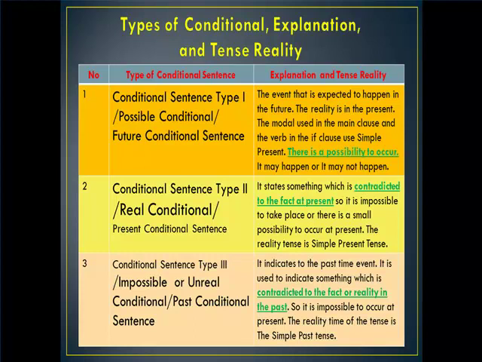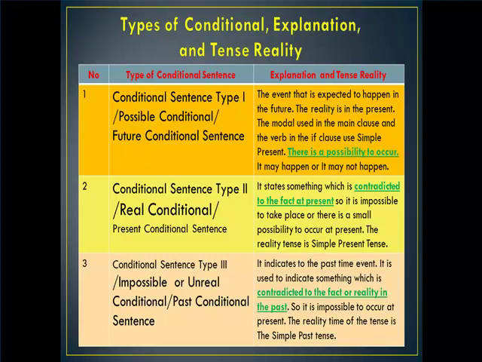Okay, let's see this. In this type, there is a possibility to happen in the future if the requirement is fulfilled.